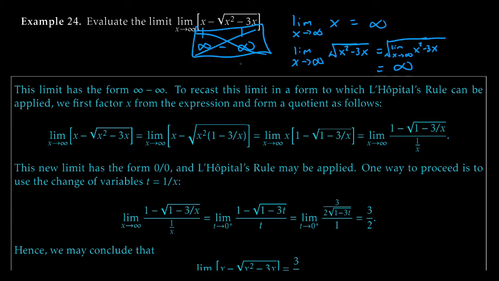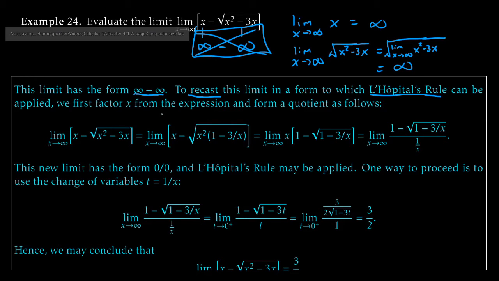What we need to do is take this infinity minus infinity indeterminate form and recast it in a form to which L'Hopital's rule can be applied. So, first thing we're going to do is factor an x from the expression and form a quotient. This is basically the gist of how you always deal with these guys. L'Hopital's rule is always about quotients. We need a product that we can convert into a quotient. So, we're going to pull an x out of both terms.